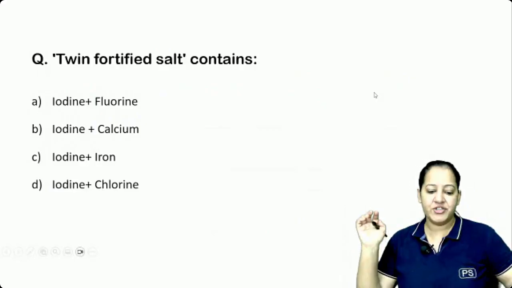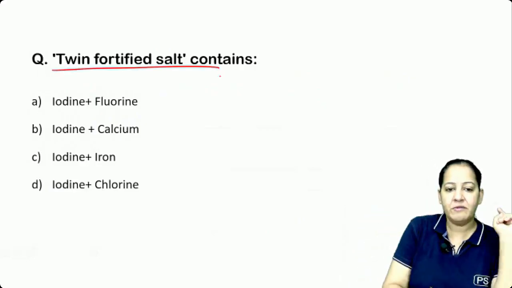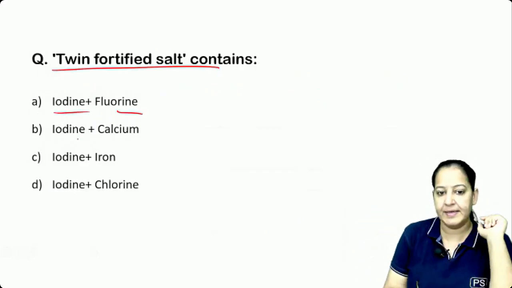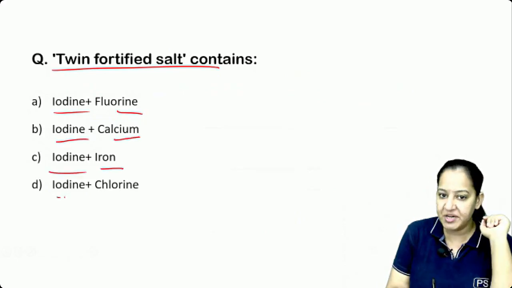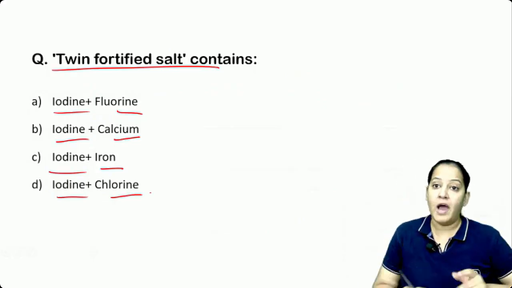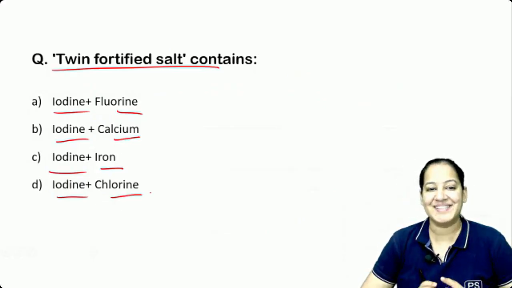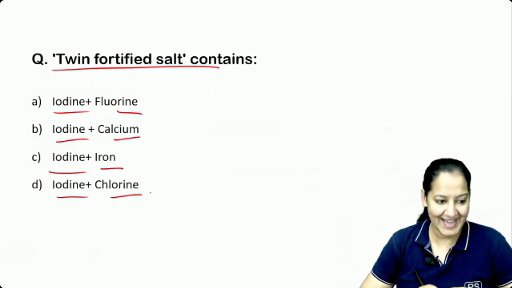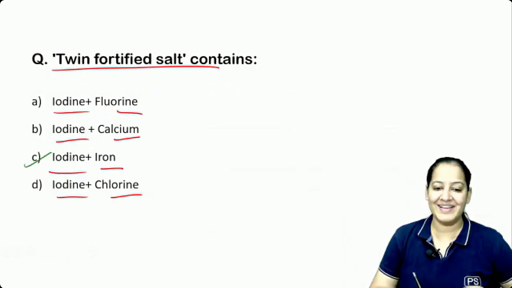Okay, read the question and tell me the answer. Twin fortified salt contains what 2 things? Iodine and fluorine, iodine and calcium, iodine and iron, or iodine and chlorine? Very easy question. Be fast. I don't have patience. Yes, very good. The correct answer is C, iodine and iron.